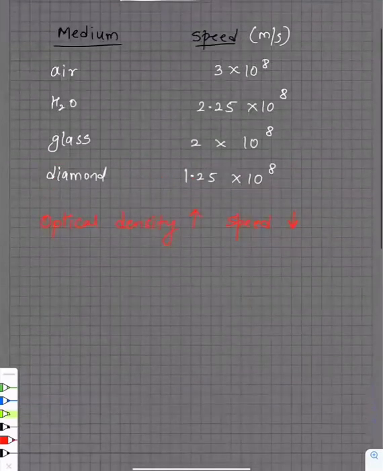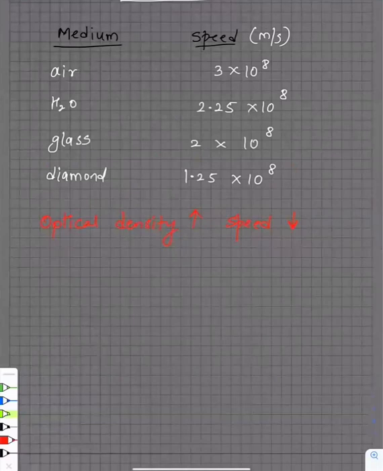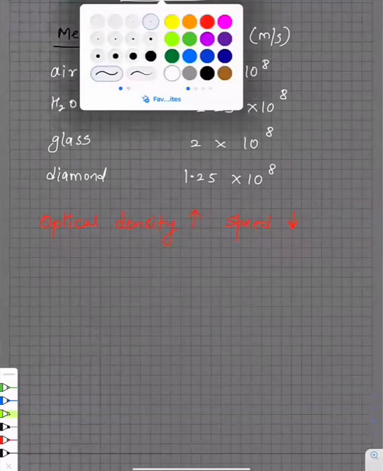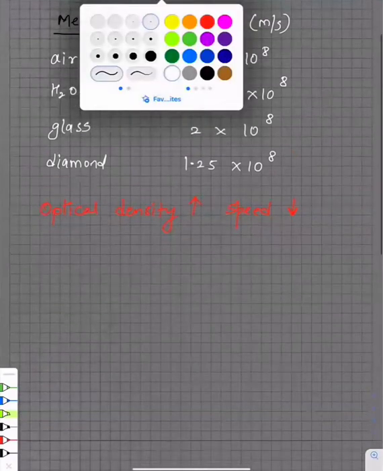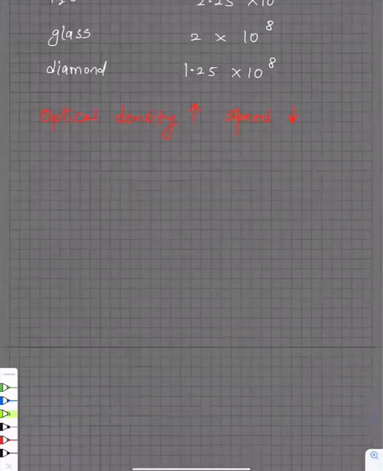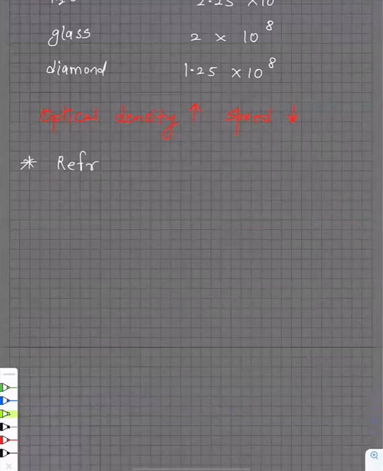Now, guys, because light travels at different speed in different mediums, that leads to this phenomenon which is called what? Refraction. Now, I'll explain to you what refraction is. Let's say here, for example, there are two different mediums.